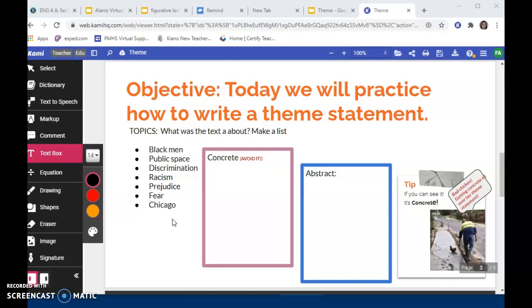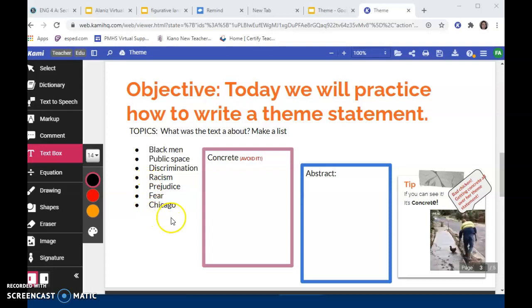A theme, again, has to be a complete sentence, and it's a life lesson. One could argue that prejudice is a lesson in itself, that we shouldn't be prejudiced. But again, it's just a topic. We can develop more in different angles from this one topic. We can go into different directions.